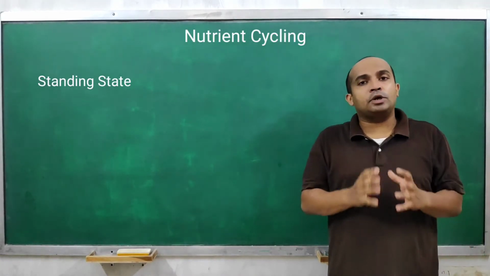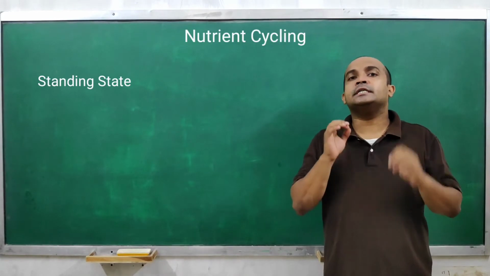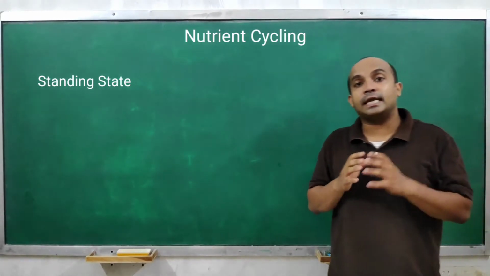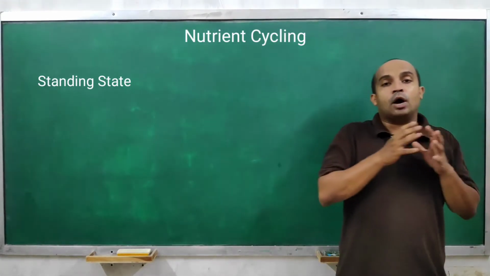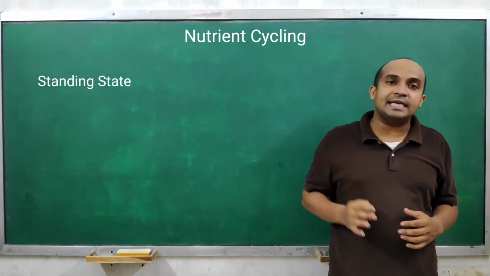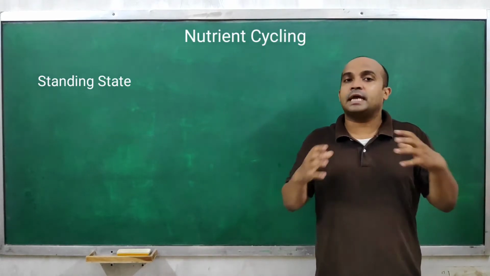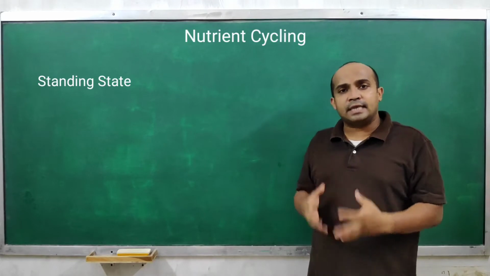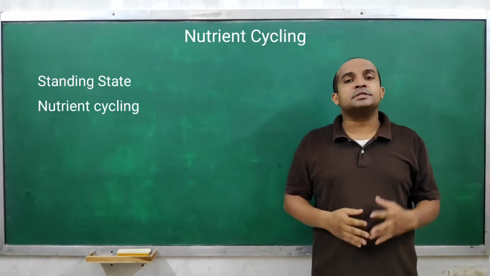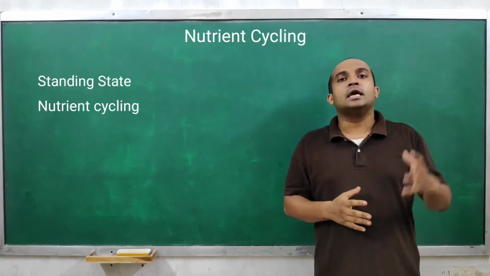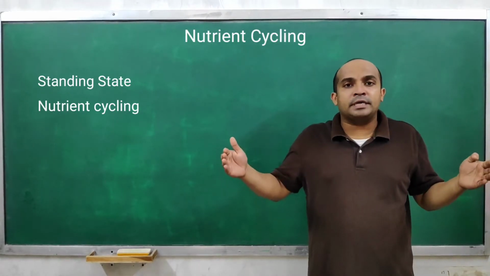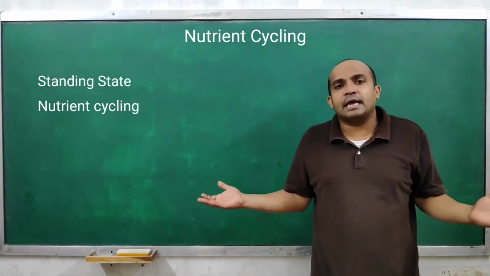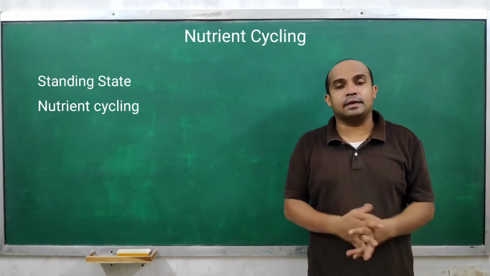The amount of any nutrient present in soil at a particular time is called the standing state of that element for that particular time. Now obviously standing state varies with different ecosystems and it varies with different seasons as well. Understood? So this is about standing state. Nutrient cycling means movement of nutrients among different components, that is biotic component and abiotic component in an ecosystem, right? So that is what is called nutrient cycling.